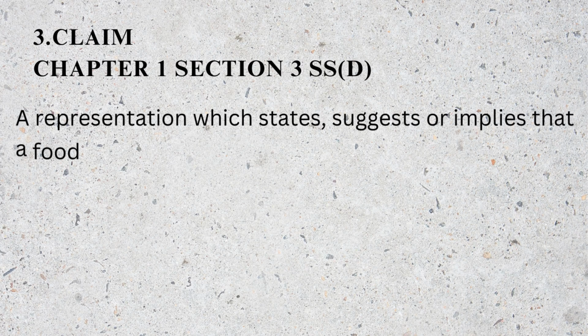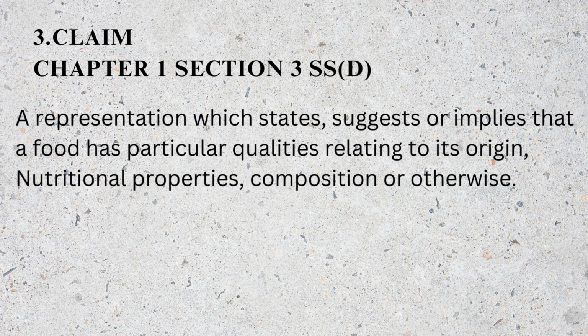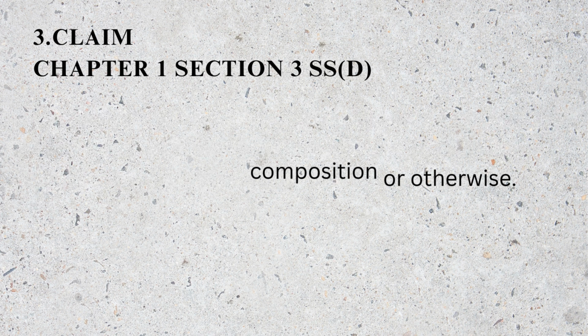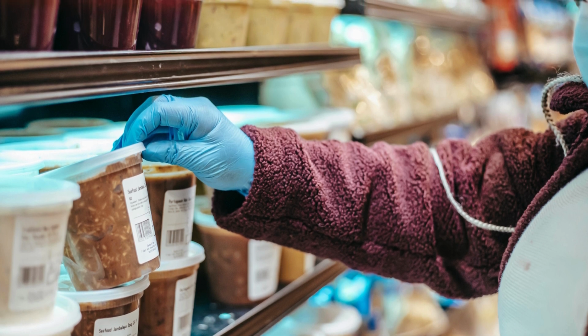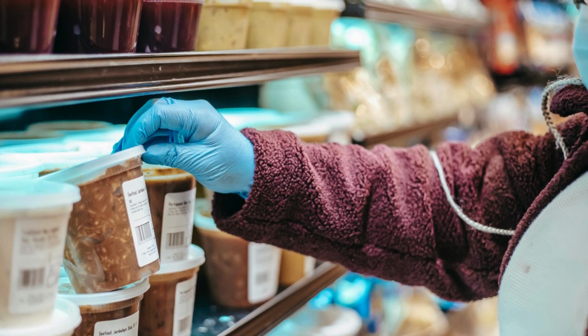Number 3. Claim. It comes under subsection D of Section 3, Chapter 1. A representation which state, suggest or imply that a food has particular qualities relating to its origin, nutritional properties, composition or otherwise. This is done to attract consumer by highlighting their specific qualities. For example, low-fat yogurt. A yogurt labeled as low-fat indicate that it has reduced fat content compared to regular yogurt. Similarly, a bread package that state made with whole grain highlight that whole grains are a key ingredient, which is often associated with high fiber content.